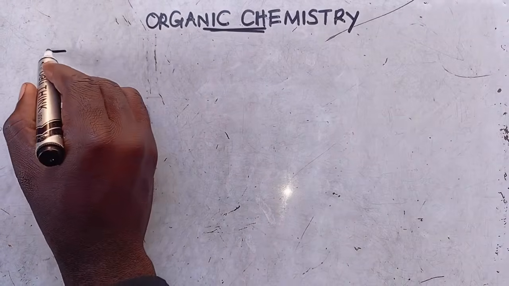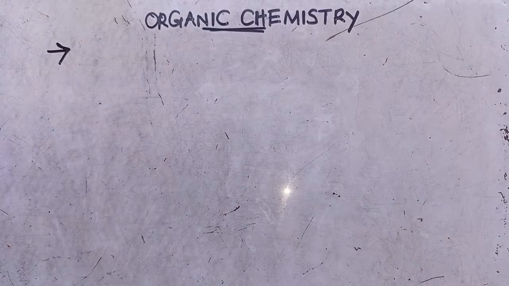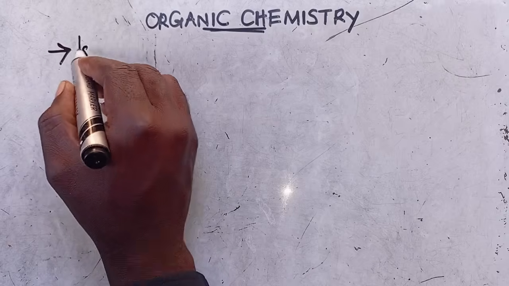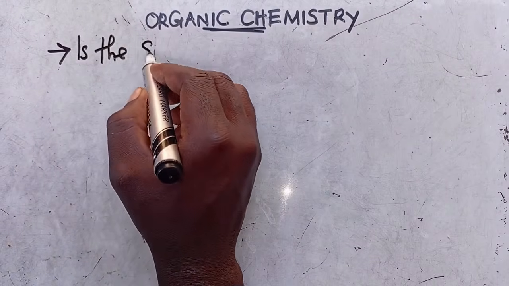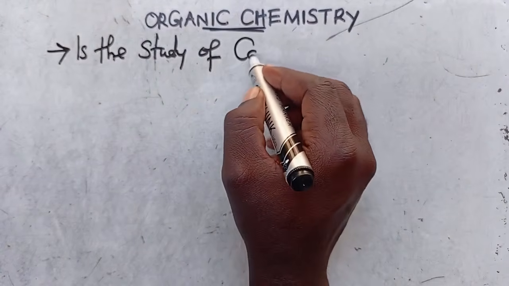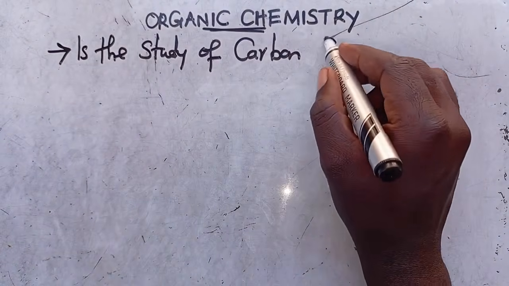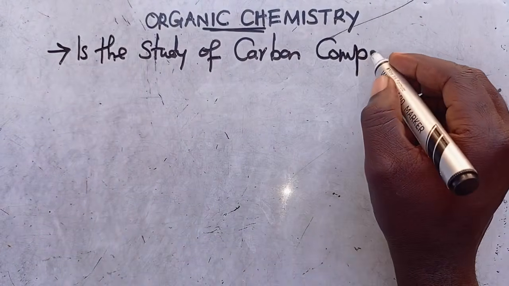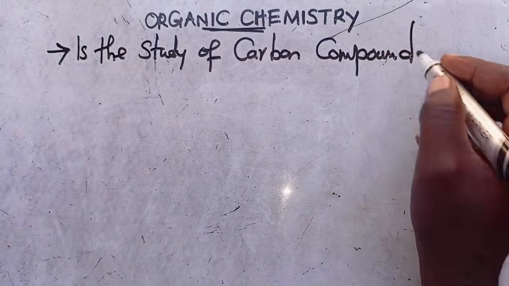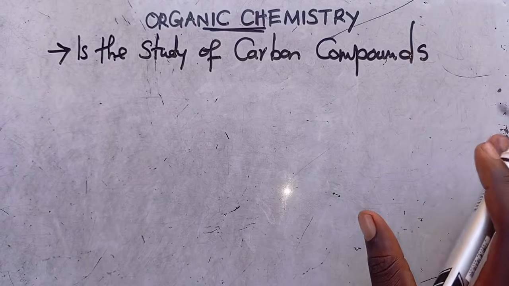If I ask you, what is organic chemistry? Quite all right, we understand that organic chemistry is just the study. We say that organic chemistry is a study of what? Is a study of carbon compounds. So we say organic chemistry is a study of organic compounds. But we get to have a lot of organic compounds.